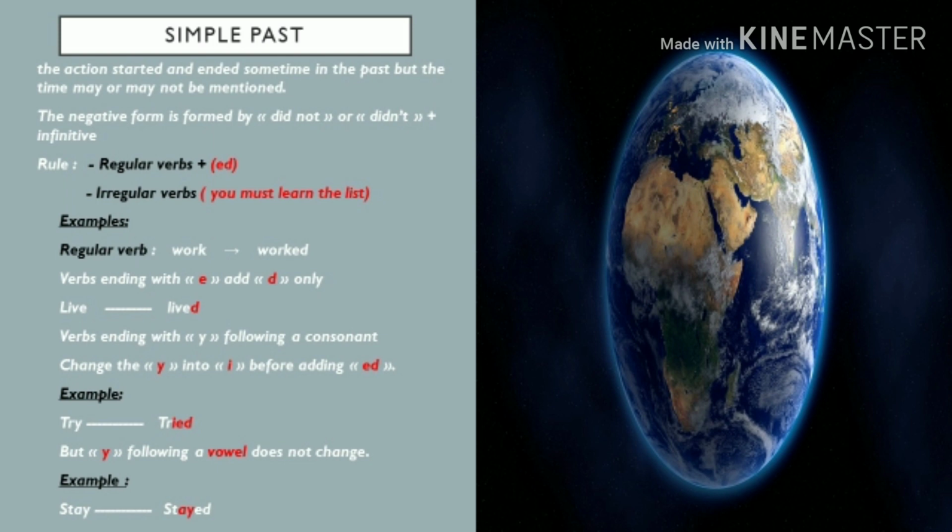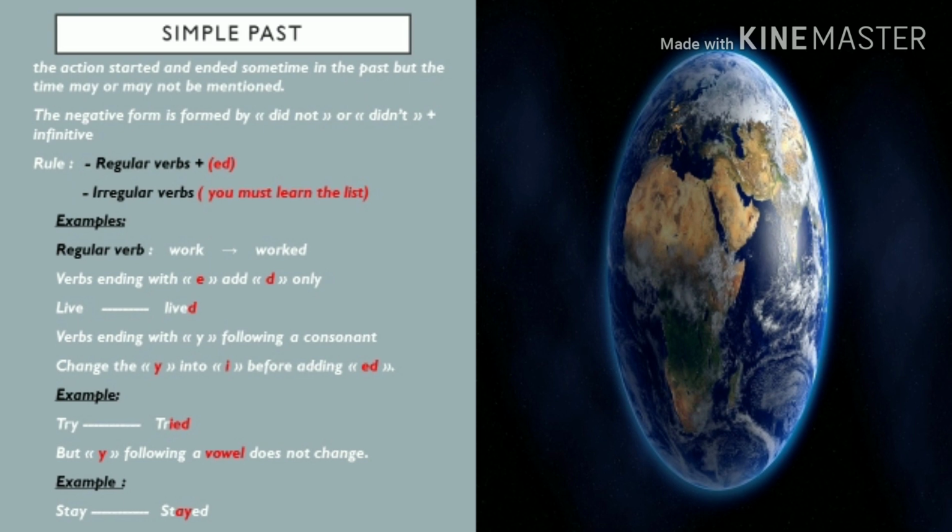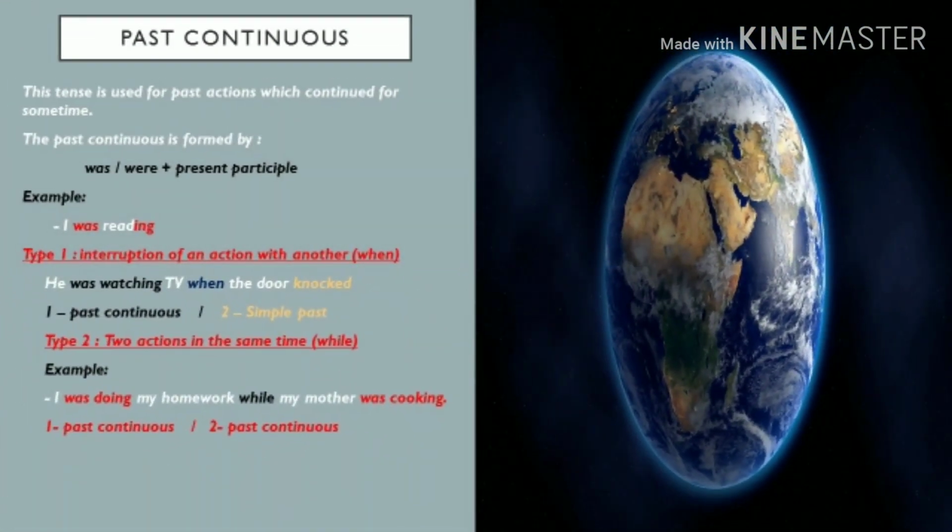We have a lot of verbs. That's why you should learn the list. The simple past in general is used to talk about an action which passed.